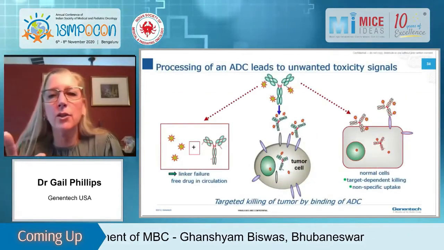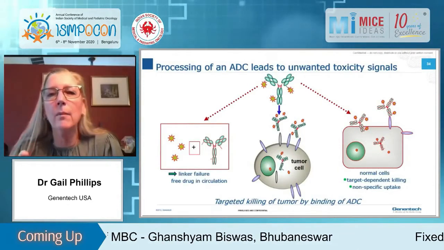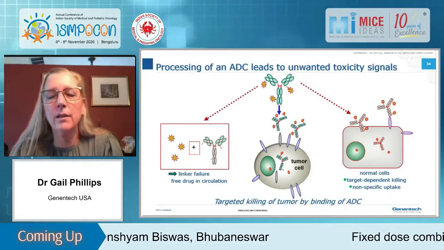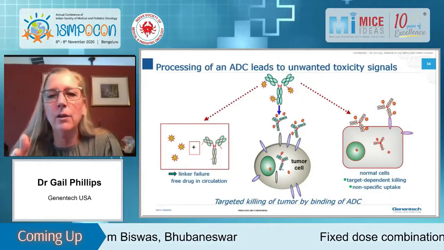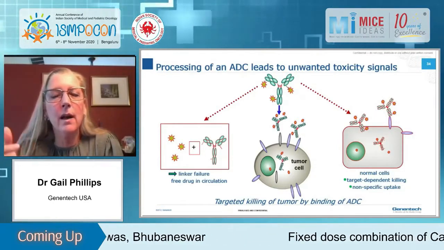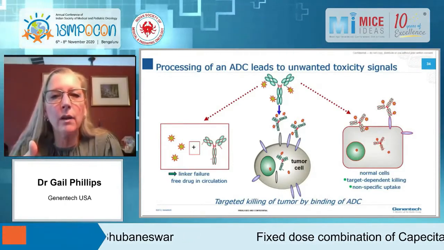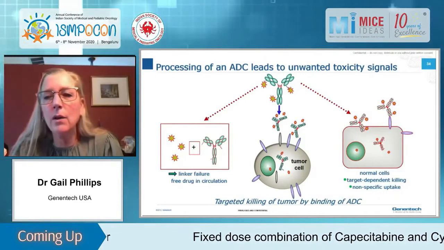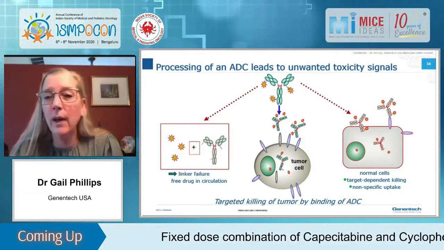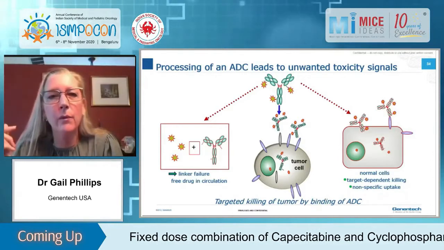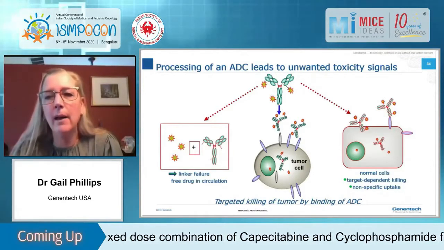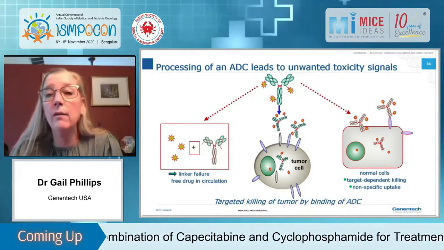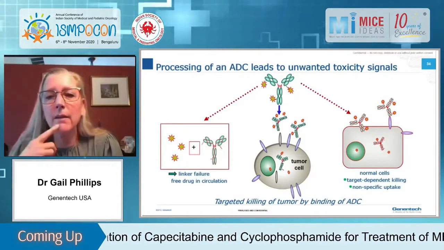And so I just want to show this very quickly, that we think that the primary problem with this is that the ADC processing leads to unwanted toxicity signals. So ideally you get binding to your tumor cell and you get tumor cell killing. But if you have a labile linker, which is shown on the left, you get free drug in the circulation. And on the right depicts uptake into normal cells. This happens with every ADC. There are lots of normal cells that will non-specifically take up antibodies and ADCs. And so you can get target independent toxicities, which is very, very difficult to control.